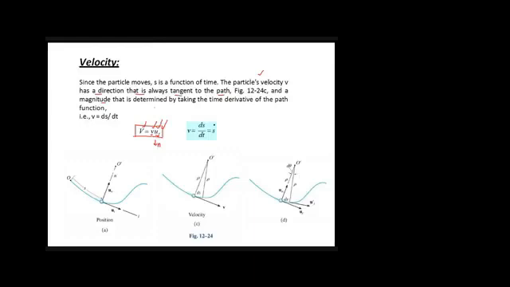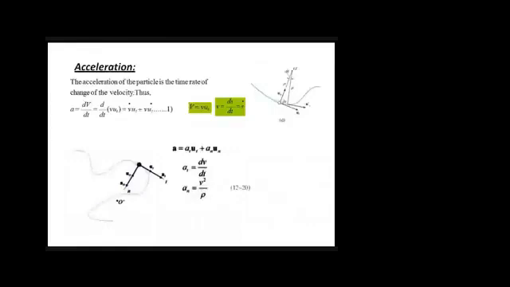So ut is the unit vector along the t-axis. It is giving the direction of velocity. And this term is the time derivative of displacement, and it is also represented as s dot. Now, if you want to find the acceleration, acceleration is the time rate of change of velocity. So now let's look at the acceleration. In other words, it is the time derivative of velocity, so it can be given by this equation: acceleration is equal to dv by dt.